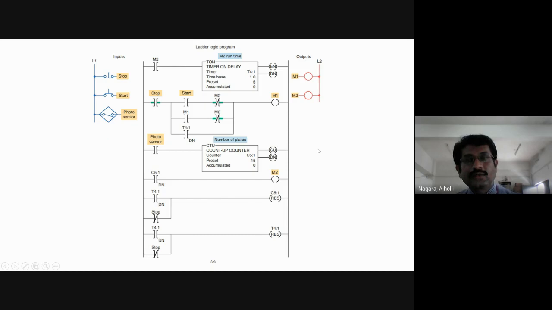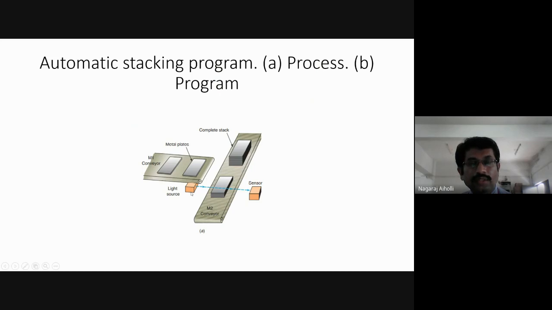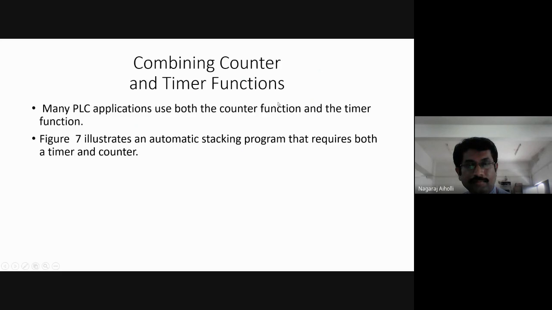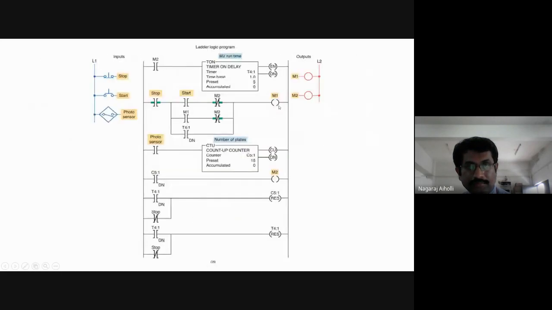Okay, this is how it is first counting the number of plates on the M2 conveyor, and as it counts 15 plates, it is waiting for 5 seconds till the metal plates are moved to the required cabin or to the required compartment. This is the application of an automatic stacking program, which is a combination of counter and timers. Here we are using an up counter and there is a timer. It's a combination of counter and the timer.